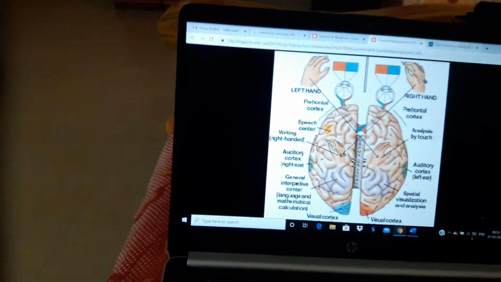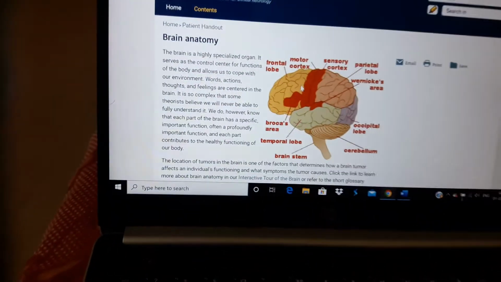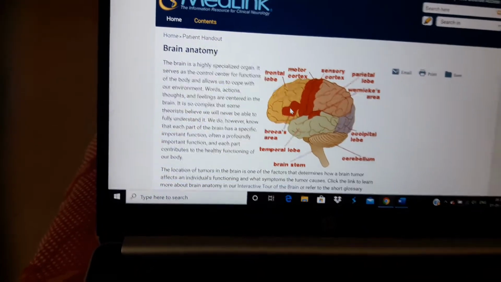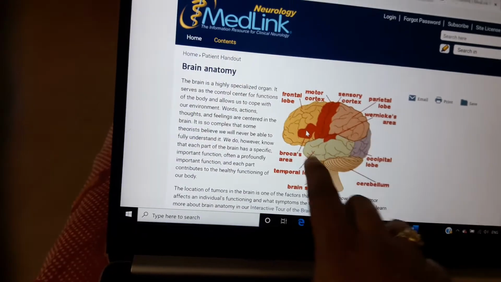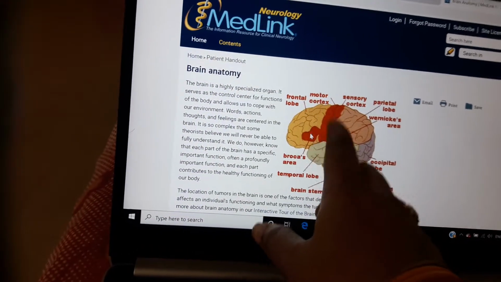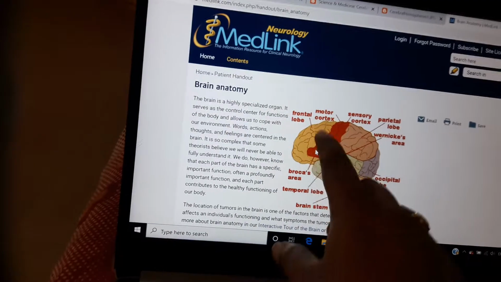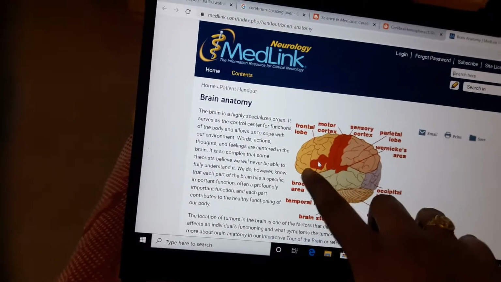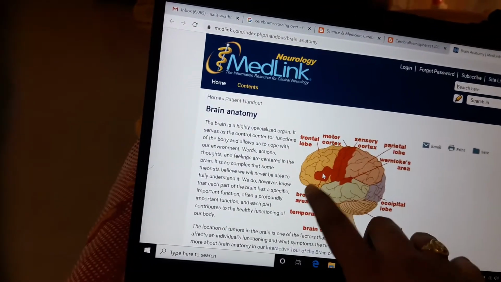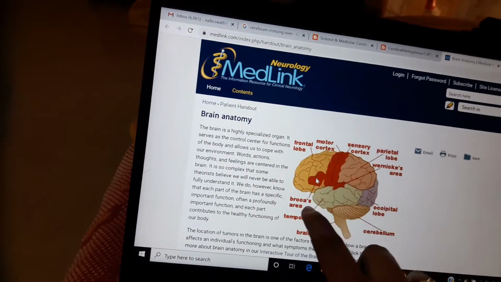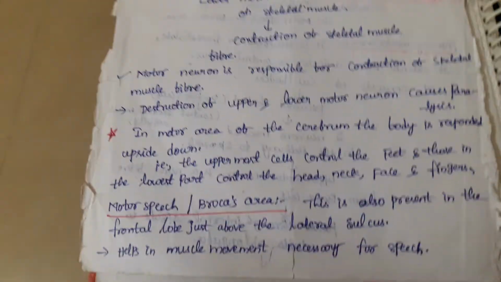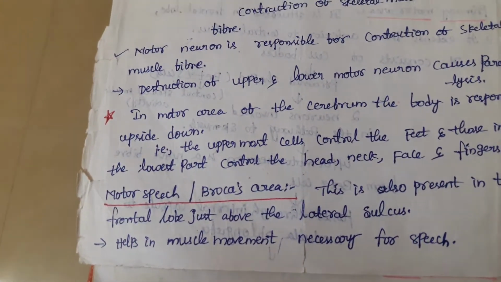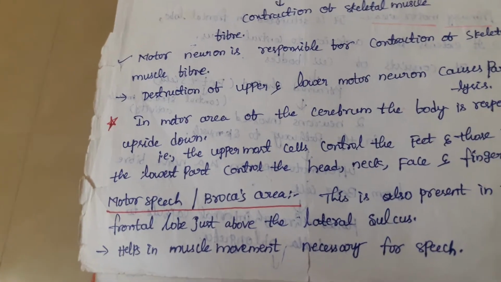See, exactly we observe the location here. This is Broca's area, this is the lateral side. It is in the frontal lobe, and the lateral sulcus is present between the frontal and temporal lobes. At the lateral sulcus we have Broca's area. This red colored area represents Broca's area, the motor speech area. Its function is to help in the muscle movement necessary for speech.